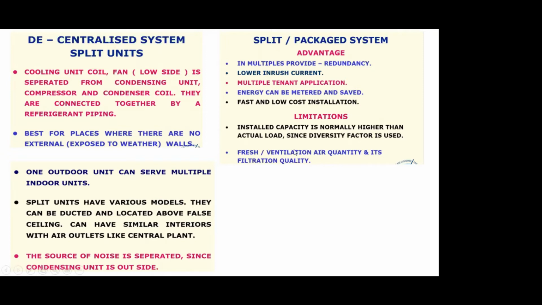Limitations are, as we said, that installed capacity is normally higher, because what happens is, if you have 10 rooms, each room the requirement is say 2 TR, you have no other option but to go for maybe a 2.2. Suppose your nearest available capacity is 2.5. So you have to buy 2.5 into 10, 25 TR. However, I hope you realize that all 10 rooms during peak outdoor condition will not be required to run. And hence, if it was a central plant, possibly we could have gone for a diversity factor and actually installed, instead of 25, maybe 22 into 0.7 or 0.8, maybe 15 or 16 TR.